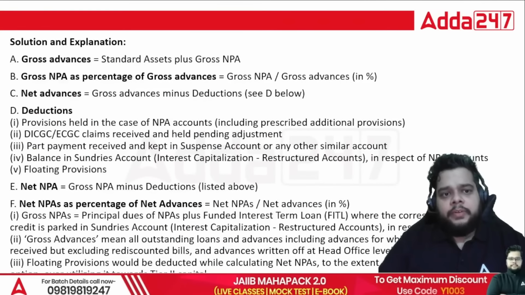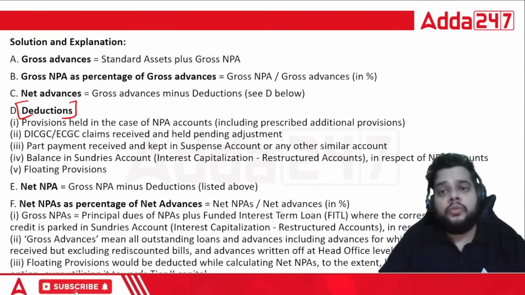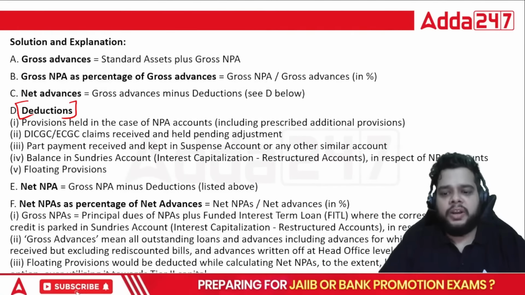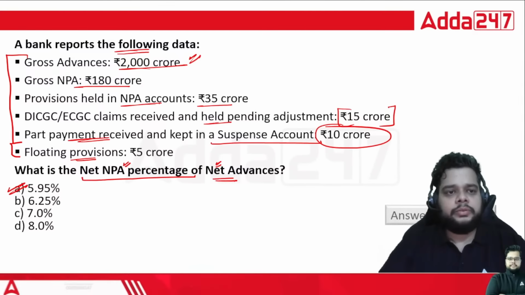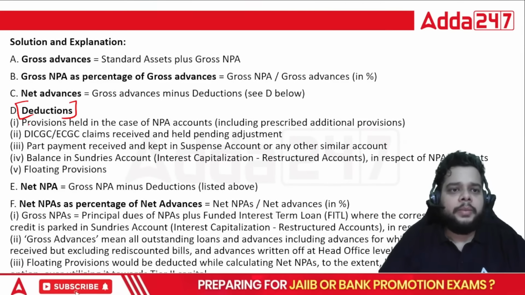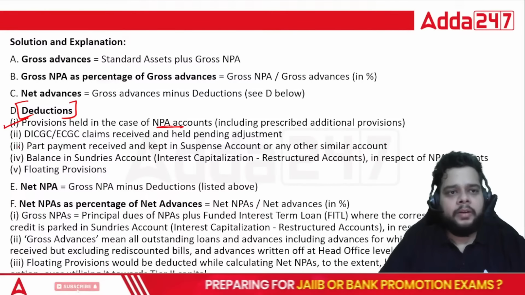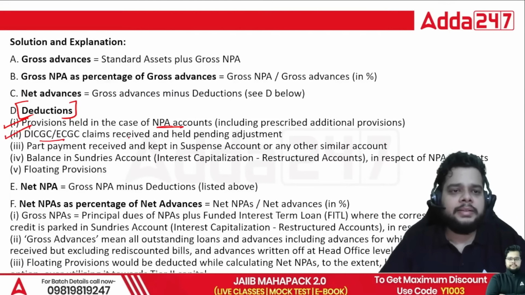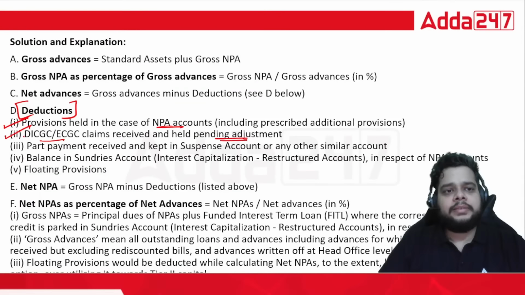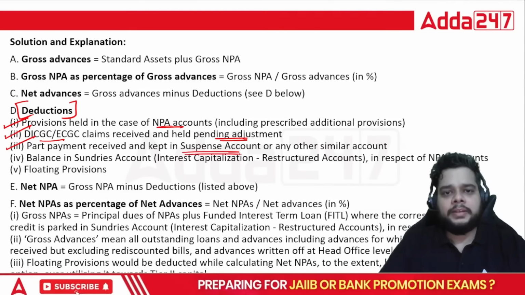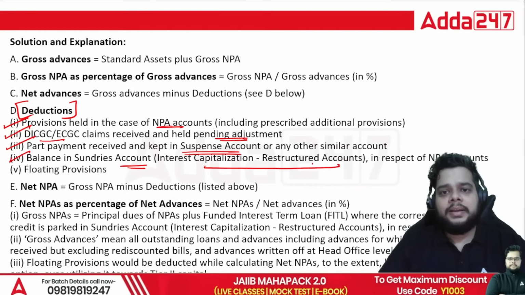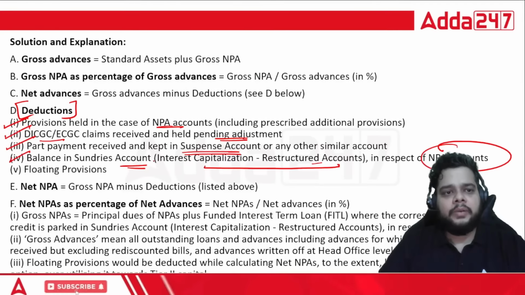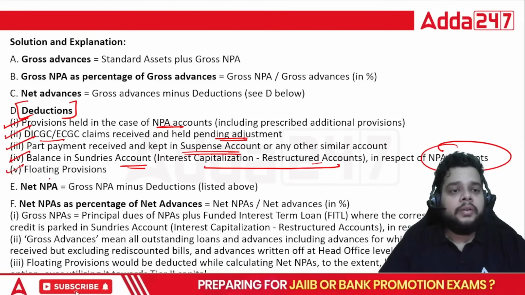One piece of information for all of you: how will you know which components are part of the deductions or not? Whatever components are present here constitute the deduction part. So here you can see for yourself, deductions are the provisions held in the case of NPA, and all the provisions, then DICGC, ECGC claims received and held pending adjustment, then part payment received and kept in the suspense account, balance in the sundries account, interest capitalization minus the restructured account in respect of NPA accounts, and minus your floating provisions as well.